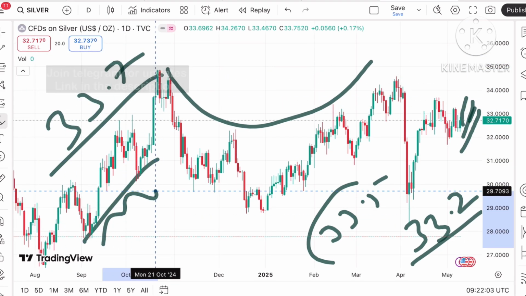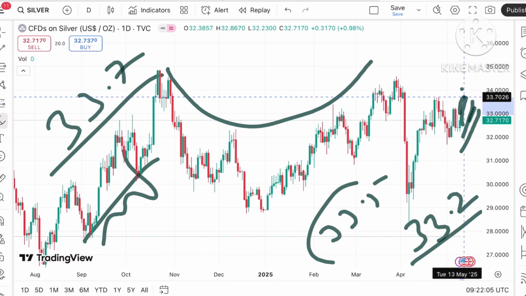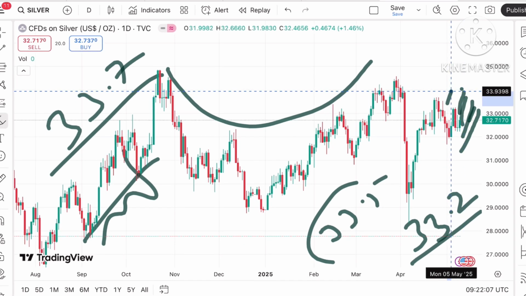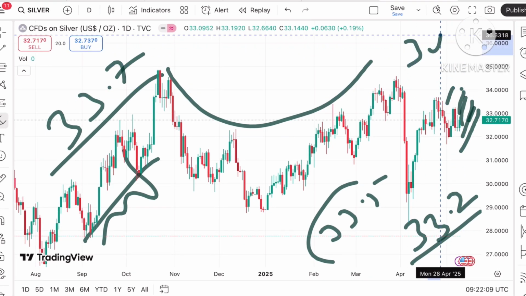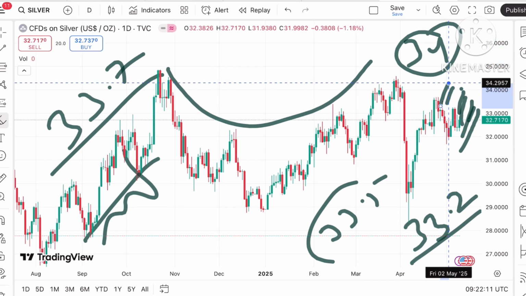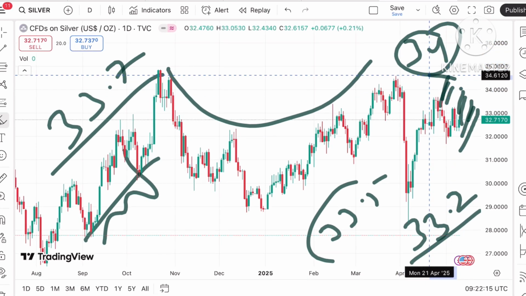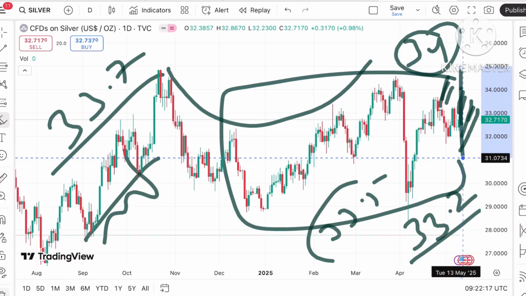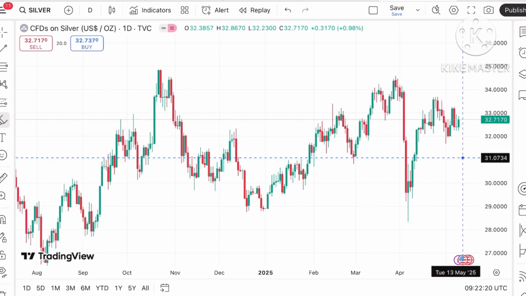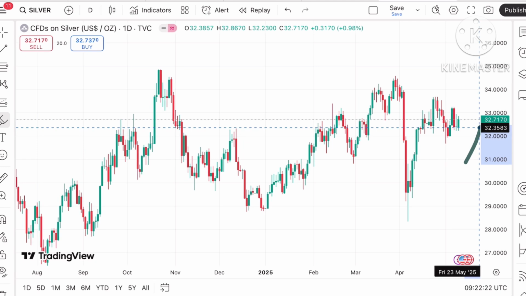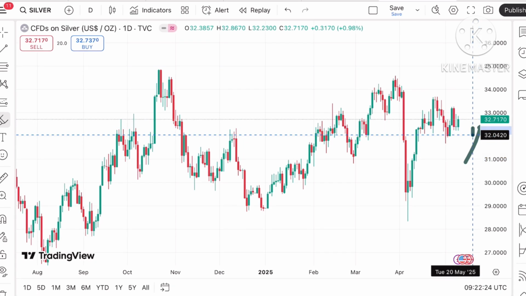This 33.7 is already being tested, so it will cross this particular level, and from there a level of 33.9, and from there a level of $34. Once it starts moving over this level, the probability of touching 34.2 will be there, and from there it will cross a level of 34.5. Chances are very high, but if the price doesn't sustain, it can move again towards 32.3, and from there a level of 32.14.